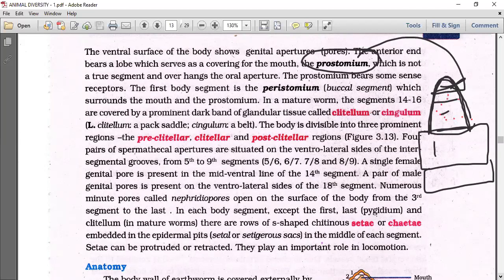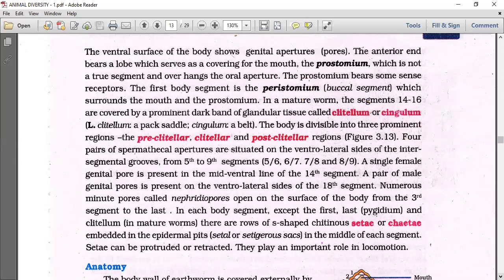Then the first body segment is called the peristomium, or buccal segment, which surrounds the mouth and also the prostomium. Next, in a mature worm, segments 14 to 16 are covered by a prominent dark band of glandular tissue called the clitellum or cingulum.